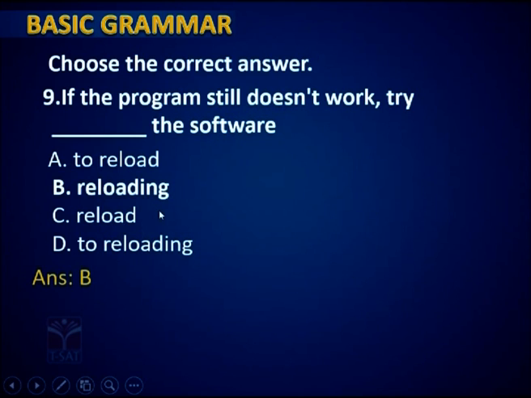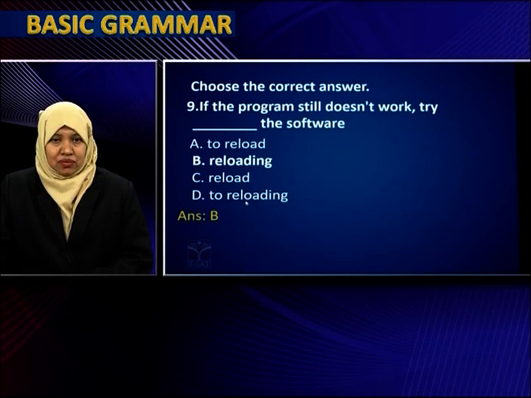Next, choose the correct answer. If the program still does not work, try dash the software. To reload, reloading, reload, to reloading. Now in these options, look at the first part of the sentence. If the program still does not work. Does not work is mentioned here. That means it is present tense. Try dash the software. You have to use the verb in ing form. Try reloading the software. The ing form of the verb should be used. So correct option is B here.